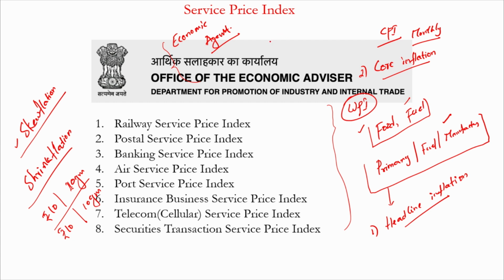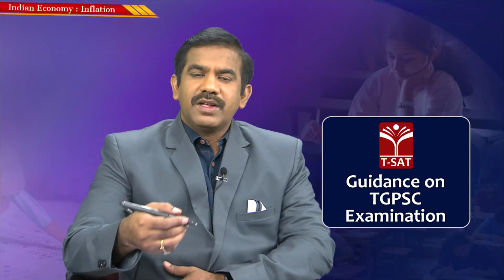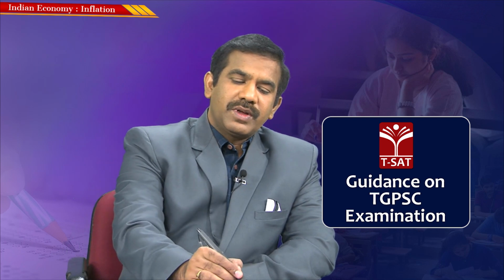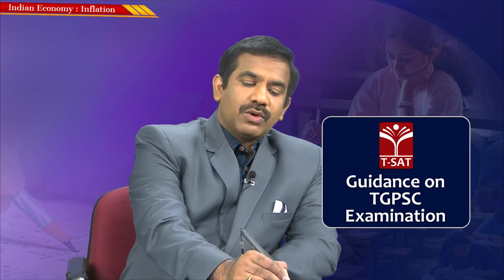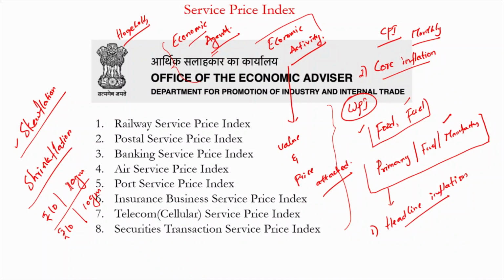Similarly, you remember I said the economic well-being of a nation is defined based upon the economic activity that takes place in the country. So, what is an economic activity? Anything that has a value and a price attached is what we call an economic activity. Whenever you are asked to define or simply explain the impact of anything upon the economy, the best thing is to list out the economic agents. Who are the economic agents in the economy? Households. And we understood how inflation would have an effect on the households.